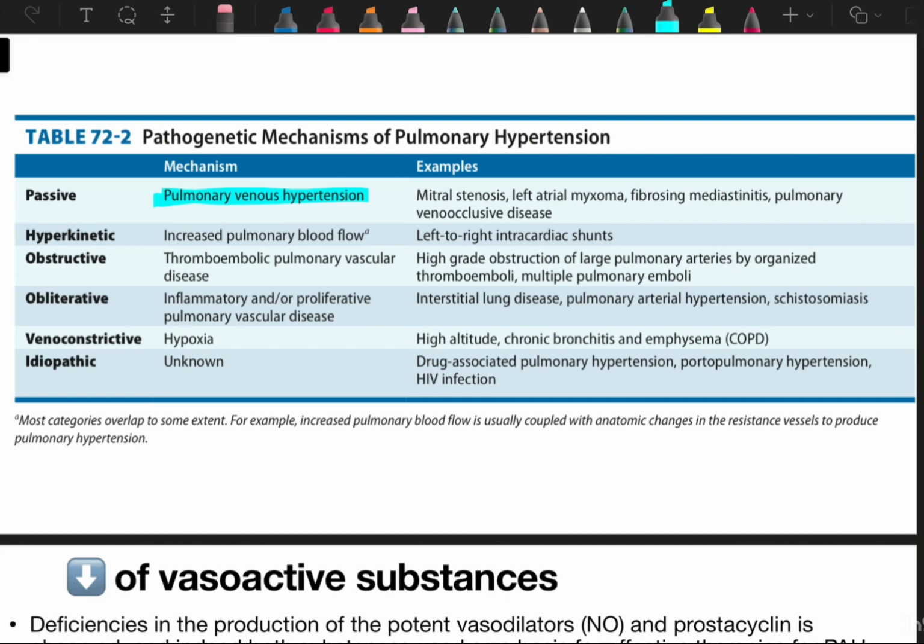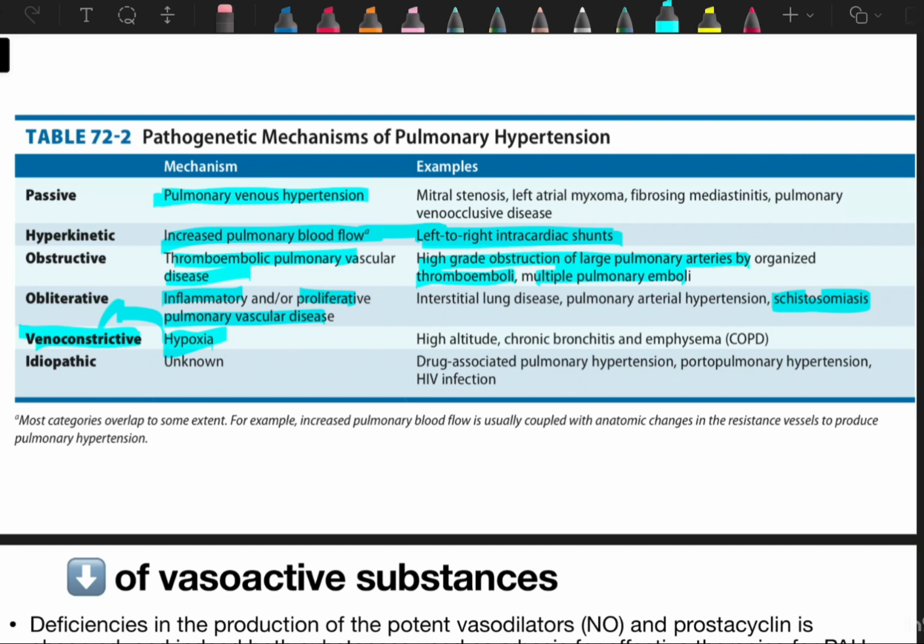Then comes hyperkinetic. So they are telling in hyperkinetic conditions, there used to be a left to right intracardiac shunt formed, which leads to increased pulmonary blood flow. Then comes obstructive mechanism. High grade obstruction of large pulmonary arteries by organized thromboemboli or multiple pulmonary emboli leads to thromboembolic pulmonary vascular diseases. Then comes proliferative, obliterative causes. So interstitial lung disease, pulmonary artery hypertension and schistosomiasis lead to inflammatory or proliferative pulmonary vascular disease. Now comes venoconstrictive conditions like high altitude, chronic bronchitis and emphysema, which lead to hypoxia. So they cause venoconstriction, leading to pulmonary artery hypertension.